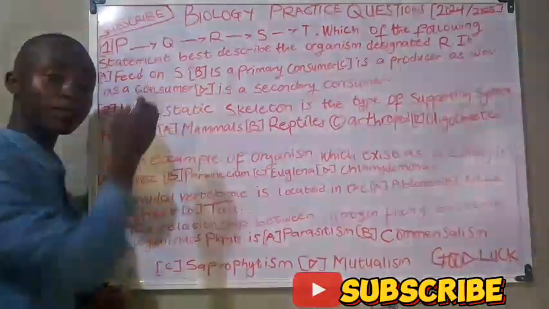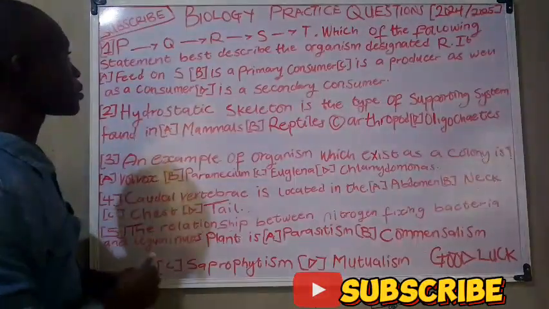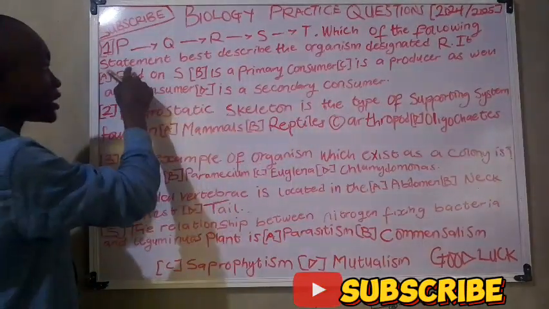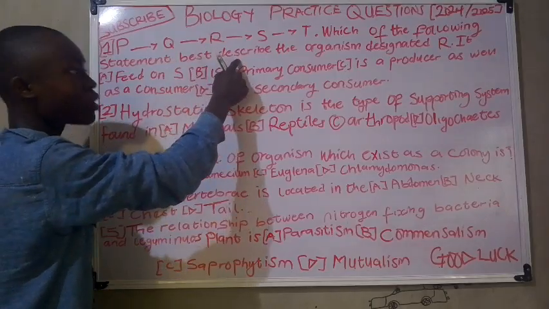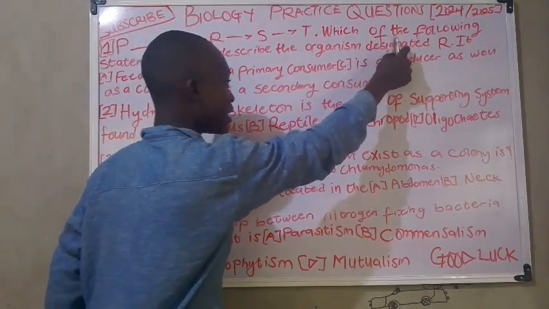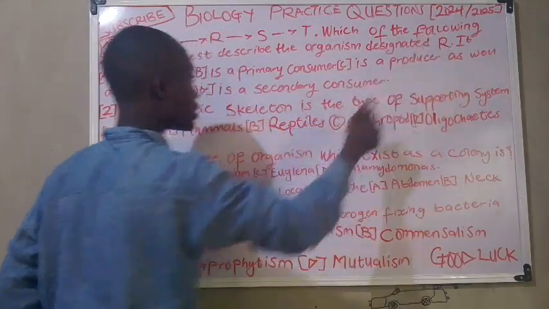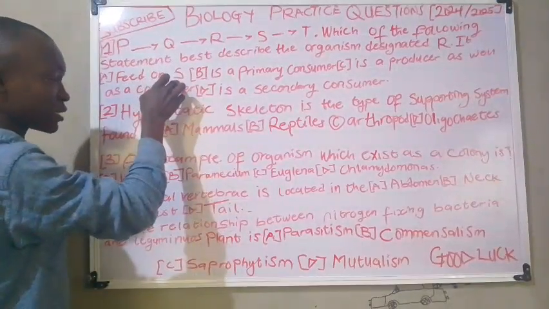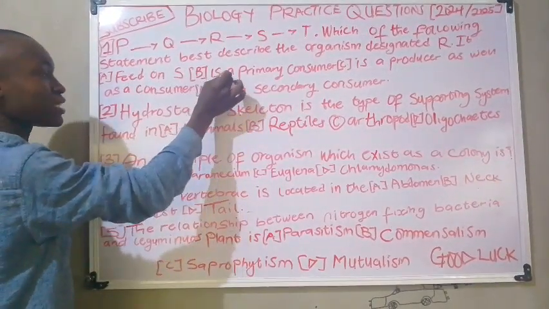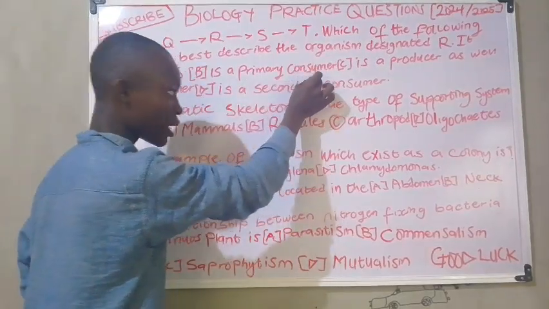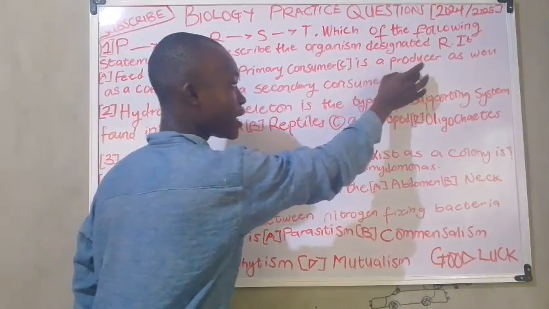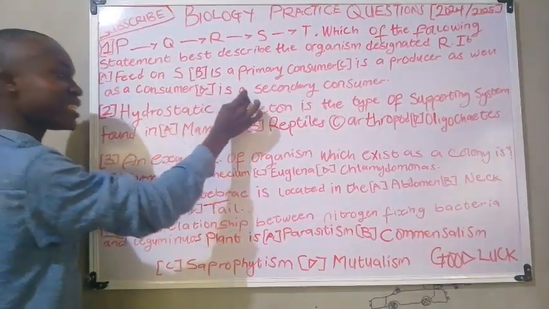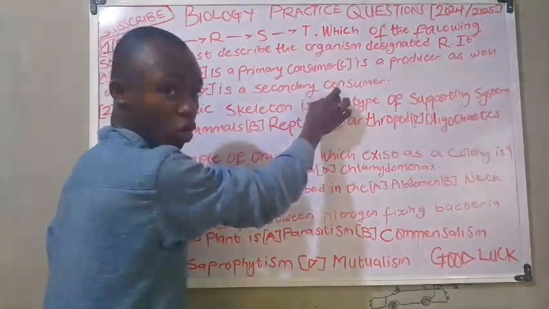Moving on to the first practice question, we have: which of the following statements best describes the organism designated as? Option A, feeds on S. B, is a primary consumer. C, is a producer as well as a consumer. D, is a secondary consumer.